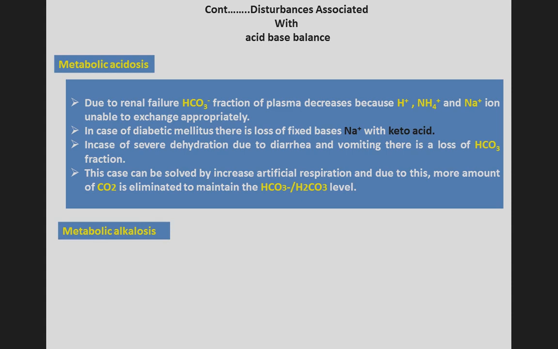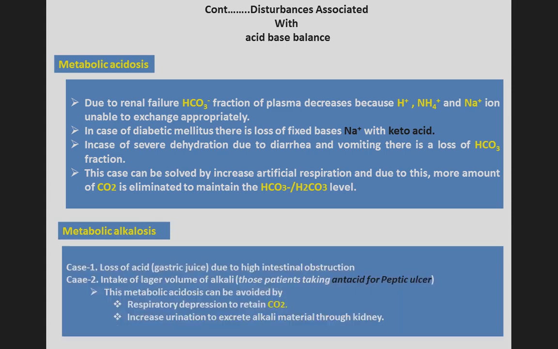The next one is metabolic alkalosis. Case 1, loss of acid or loss of gastric juice due to high intestinal obstruction. Case 2, intake of a larger volume of alkali, that is those patients taking antacid for peptic ulcer for long-term use.